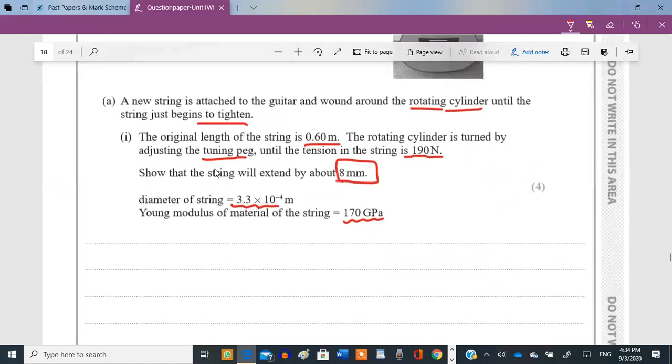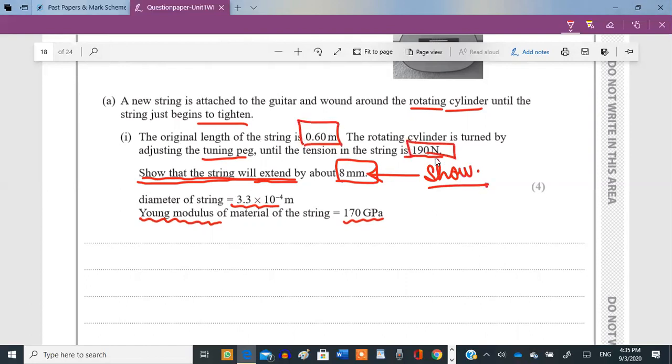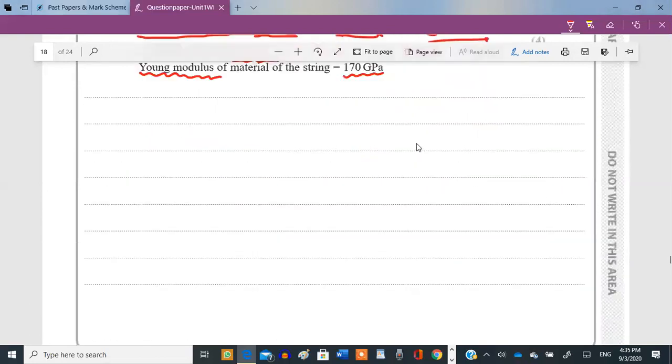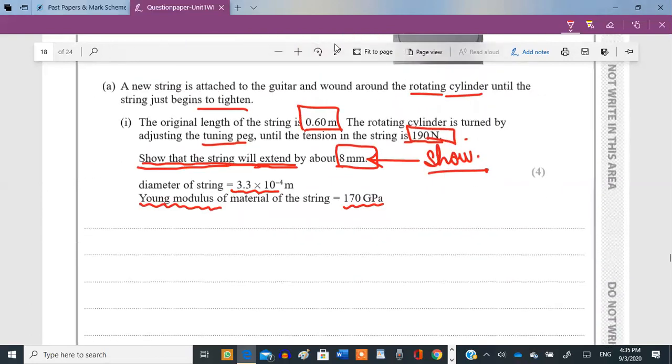All right, so this is a pretty basic question of Young modulus. They've given you the Young modulus. They've given you the diameter. All they need you to do is just show that the extension is 8 millimeter. They've even given you the answer. The original length is given to you, and the tension, meaning the force in the string, is also given to you. So do you remember the formula for Young's modulus? Right, so this is your formula, FL over AE. All you need to do is just find out the value for e. So let's make this small e the subject. F is given to you as 190, L is 0.6.